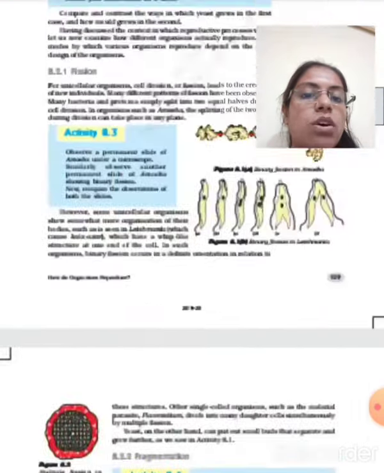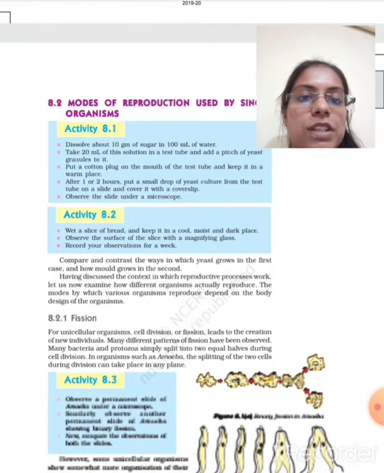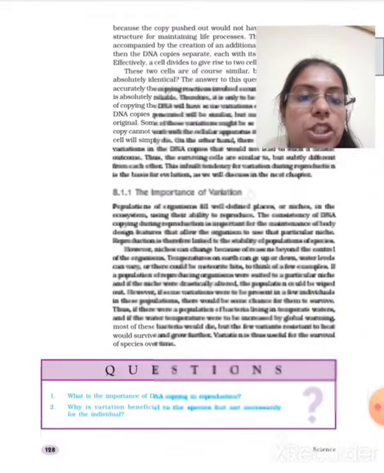You have to write all these topics one time. All these topics means the types of asexual reproduction, the modes of asexual reproduction, one time. Okay.